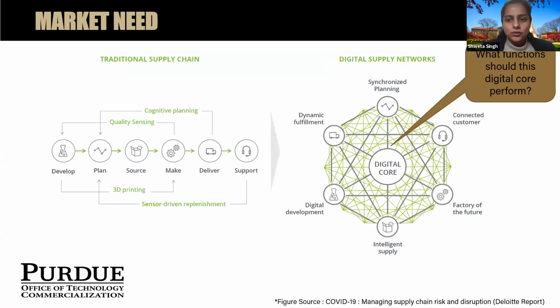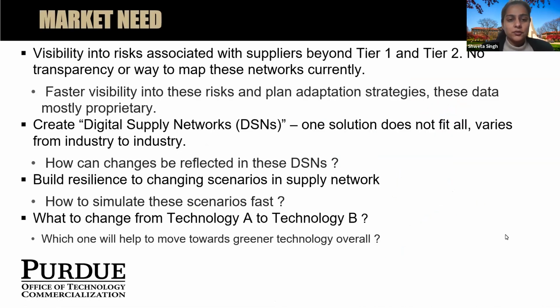But what we want to move towards is more of a dynamic system where we can gain visibility into how the network is evolving with the different parts of the manufacturing systems changing. So there has to be some kind of digital core, but the question is what function should this digital core platform perform? What the market needs is faster visibility into any of the risks that can happen, by gaining visibility into the manufacturing networks of the suppliers beyond tier 1 and tier 2.